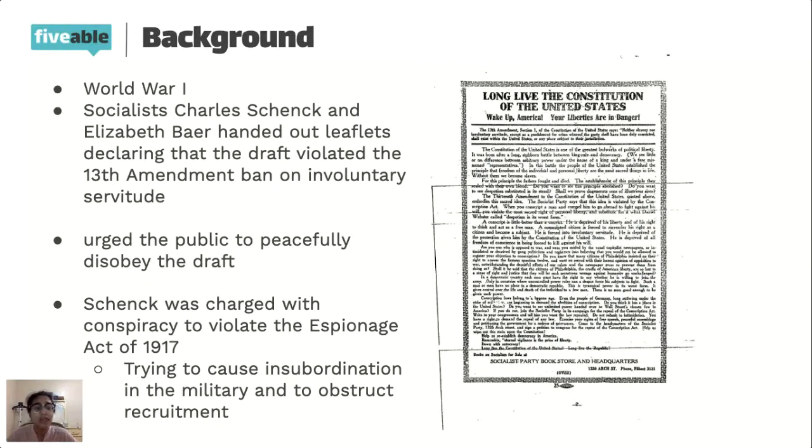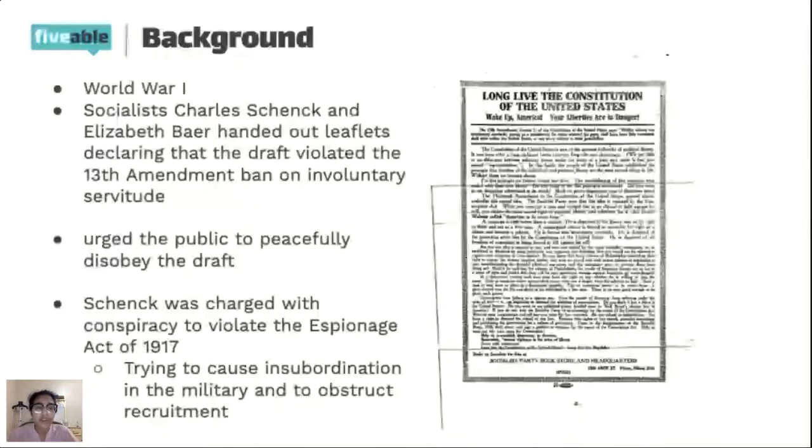And so in these pamphlets, they were urging the public to disobey the draft and to do it peacefully, but to not join in case they were drafted, right? And so Charles Schenck was charged with conspiracy to violate the Espionage Act of 1917. This act says that you can't cause insubordination in the military and try to obstruct recruitment. So obviously, if you're trying to have people disobey the draft and not join if they are drafted, then that's obstructing recruitment. So that's why he was charged.